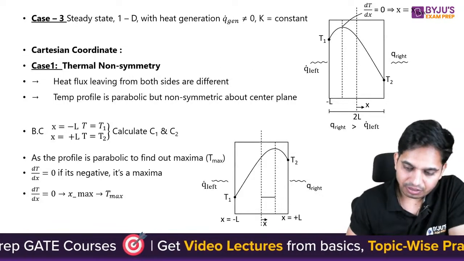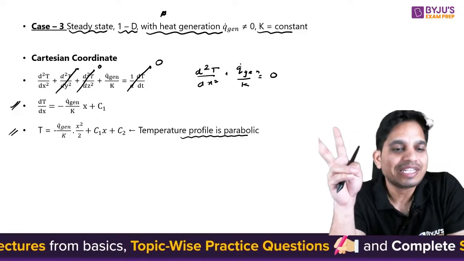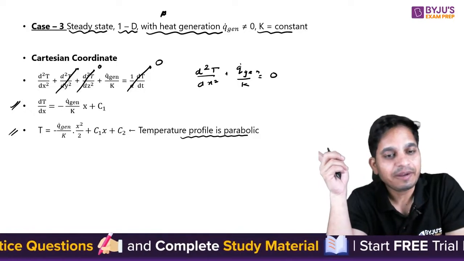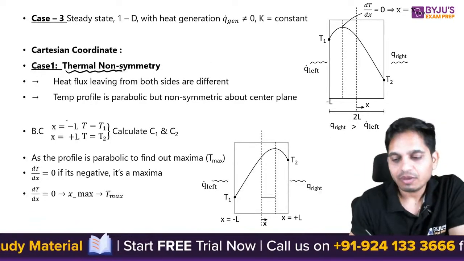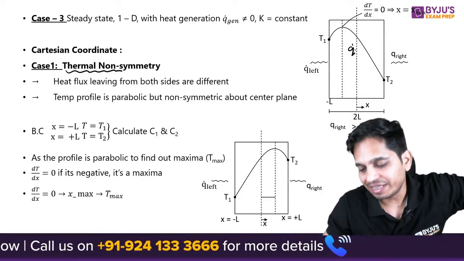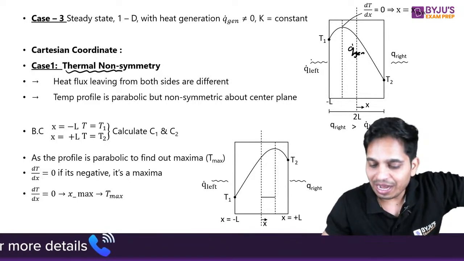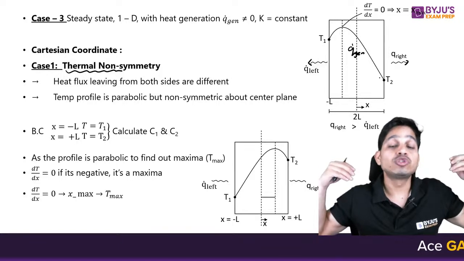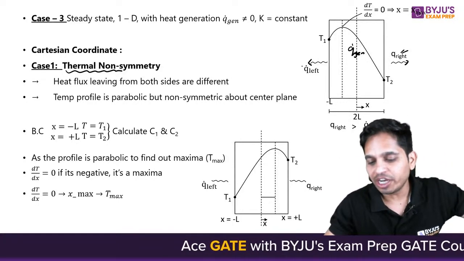Now, when you have this heat generation case, there are two cases. First is thermal non-symmetry, and the second case is thermal symmetry. Okay. The first case is thermal non-symmetry. So what is thermal non-symmetry? Let's say there is some heat generation in this, and whatever heat is generated, it is going out from both sides. Okay. And when it is going out from both sides, this Q right is not equal to Q left.